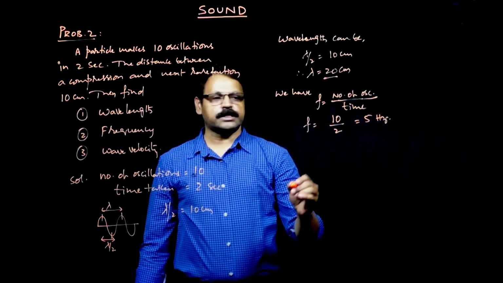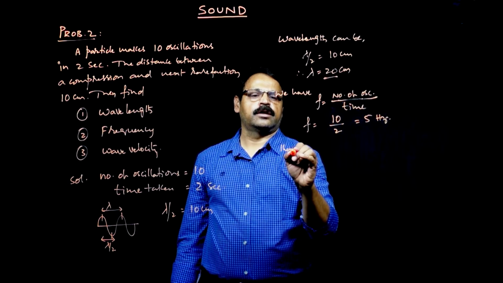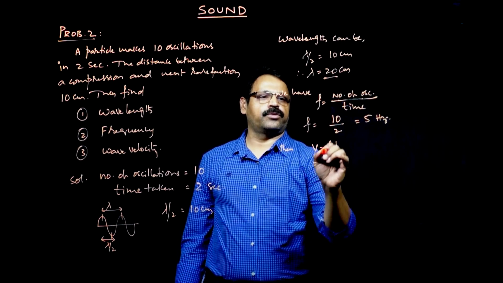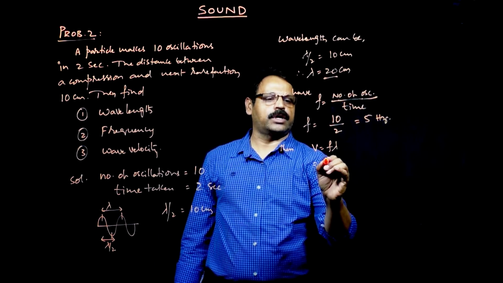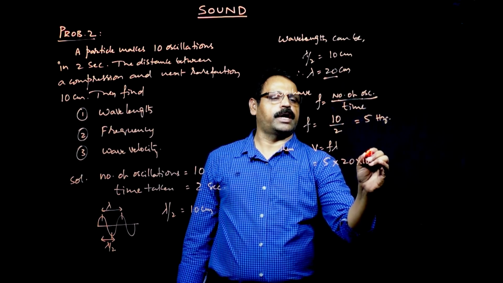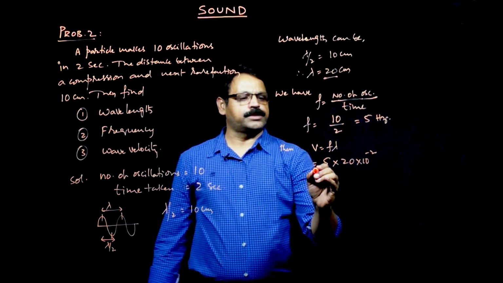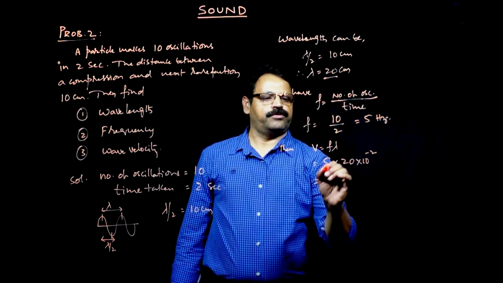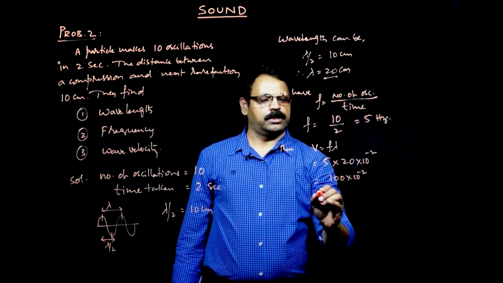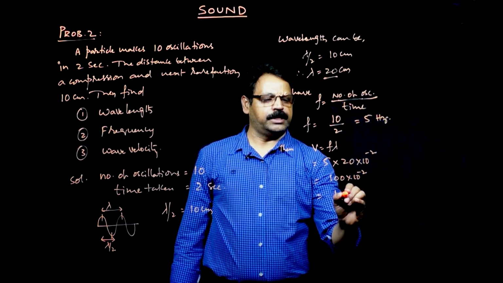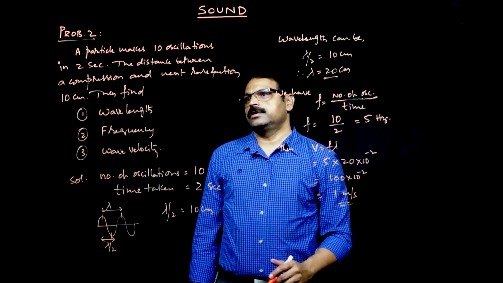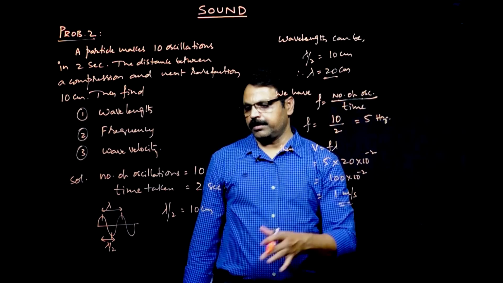Then he is also asking wave velocity. Wave velocity, V is equal to f lambda. Therefore, f we have got as 5, and lambda is 20 into 10 power minus 2 meters. So it comes out to be 5 into 20, that is 100 into 10 power minus 2, which is 1 meter per second. So this is going to be the wave velocity of the particle. So this is how the problem can be solved.